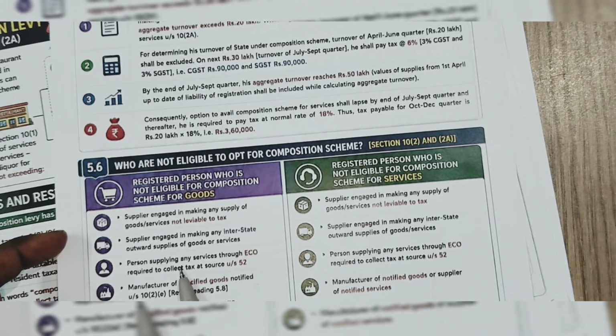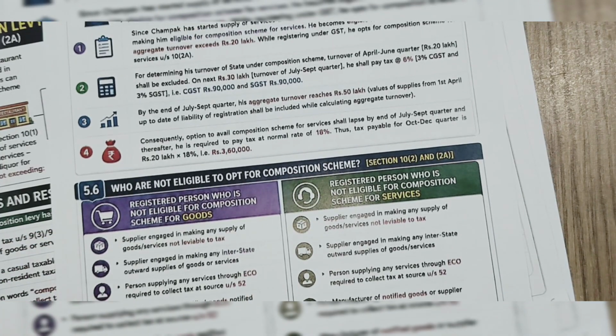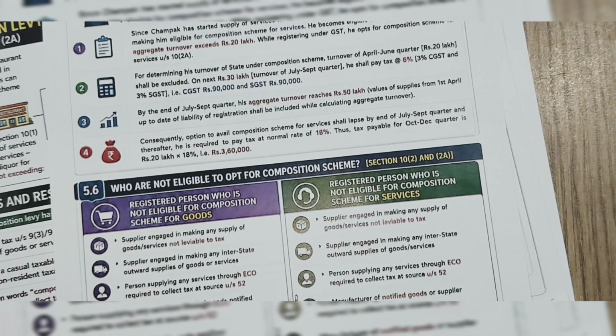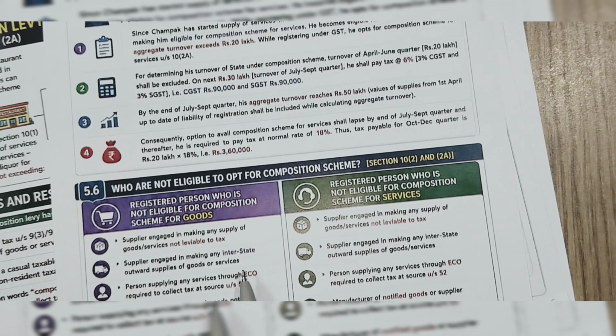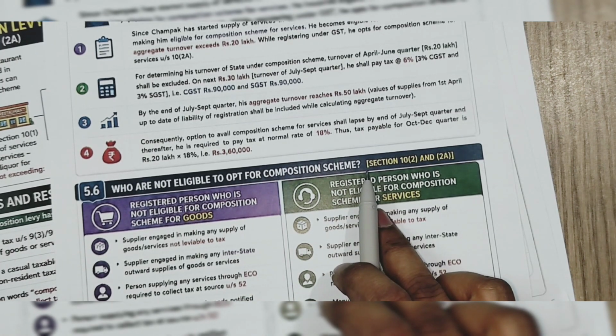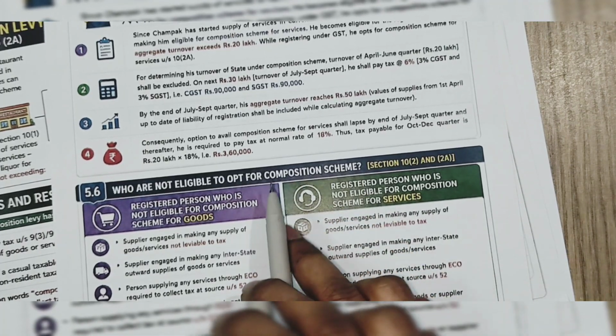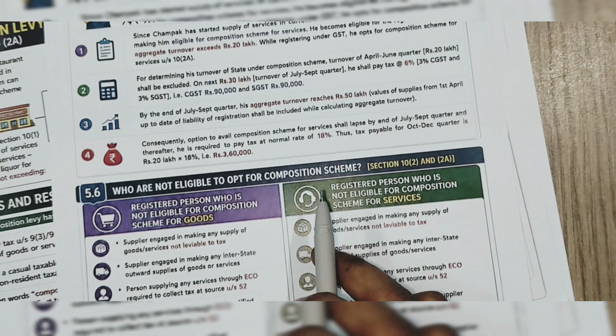Here we have understood the person who is supplying service through e-commerce. Now you are a trader of electronic goods. Electronic goods supplying is your primary activity. What is your limit? Turnover is 1.5 crore.